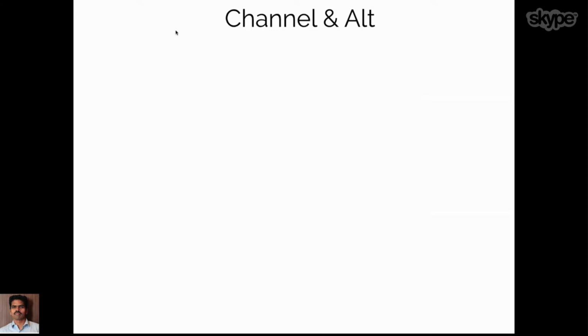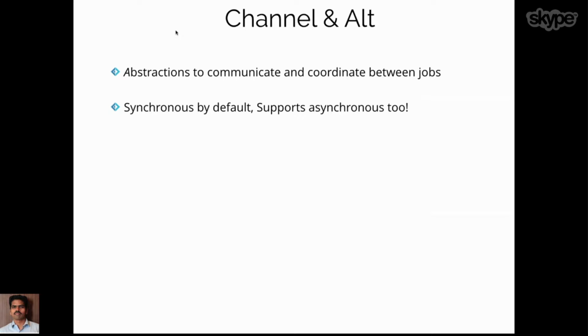That particular abstraction is called channel and alt. These are abstractions from the Hopac library to communicate and coordinate between jobs. They are synchronous by default, and can be extended to support asynchronous as well. They are extremely lightweight and first class, which means you can pass the channel around. One of the most beautiful things we get out of it is selective communication. If you want to multiplex, or fan in and fan out, those things are much easier to do with this abstraction.